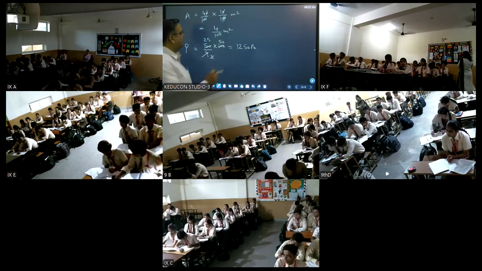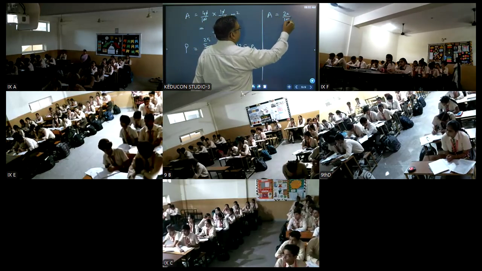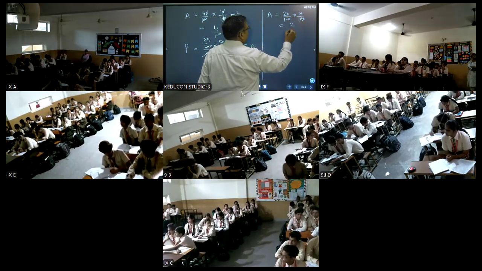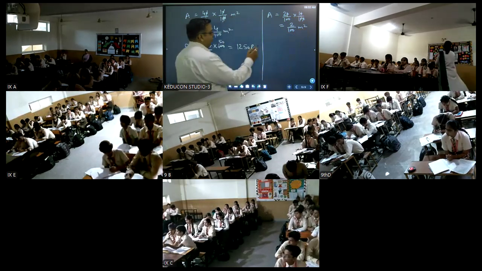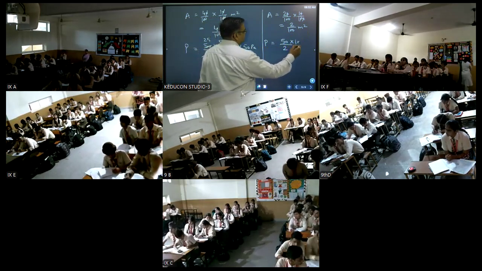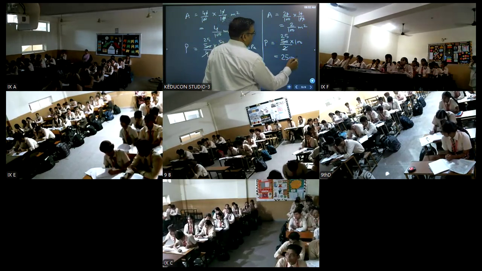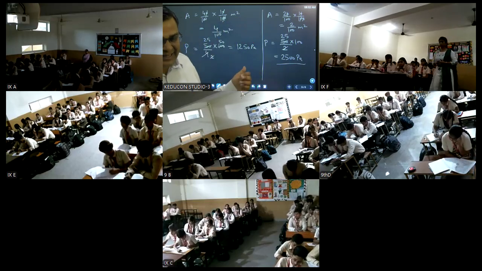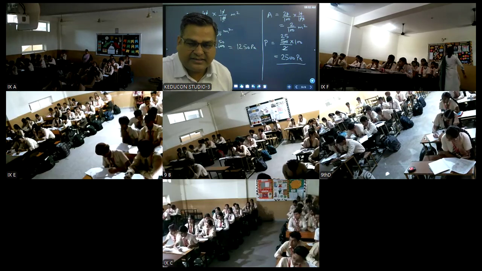Right? Third case, when the area will be 20 by 100 into 10 by 100. So this comes out to be 2 by 100 meter square. Right? So pressure will be force upon area. So in this case it will be 2500 pascals. Right, students? So there will be three different cases. In every case pressure will be different. Is it clear? Is this clear, students?